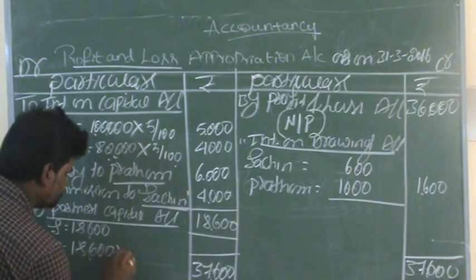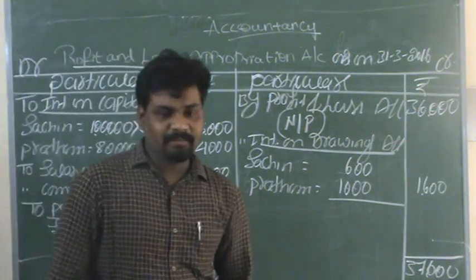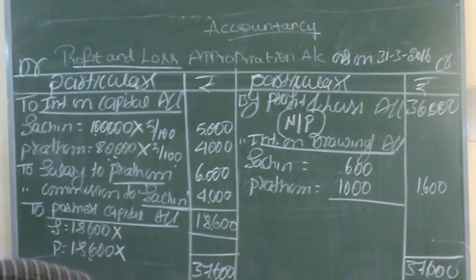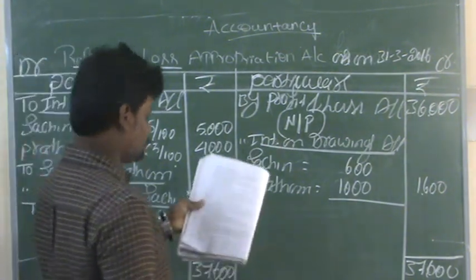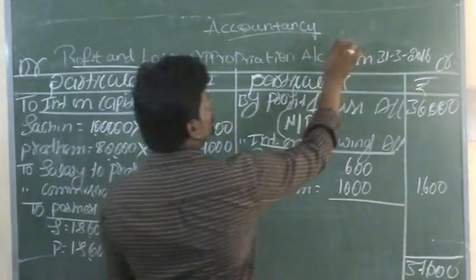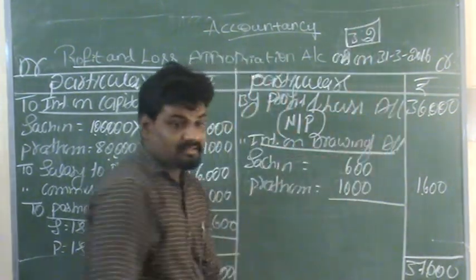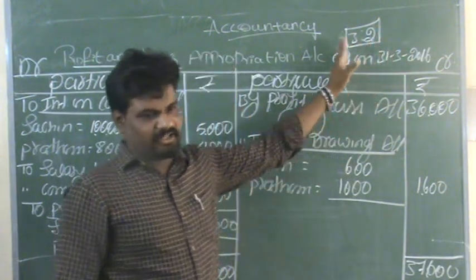18,600 into the agreed ratio. As per the question in the beginning, the agreed ratio is 3:2. This is the profit and loss sharing ratio.